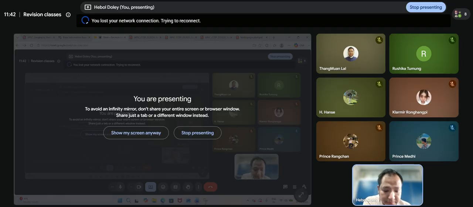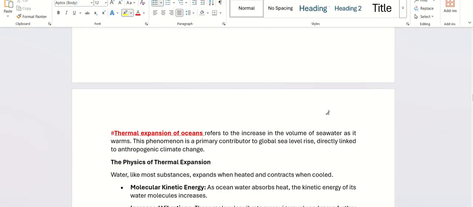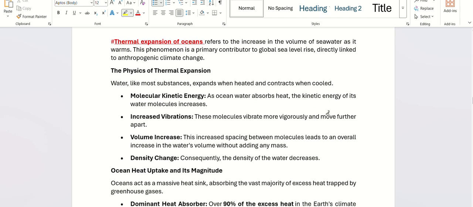All right, the next concept of geography is thermal expansion of oceans. Thermal expansion of the ocean means an increase in the volume of seawater as it warms. As seawater warms, the volume of water also goes up.